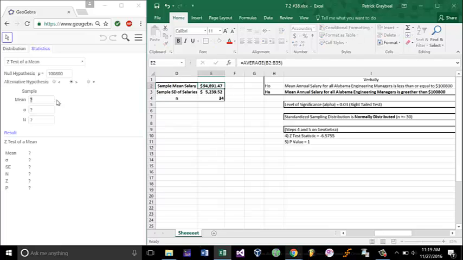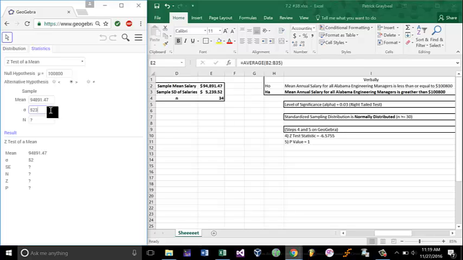$94,891.47, and the standard deviation of our sample is, we're assuming, close to the standard deviation of our population, since the sample size is greater than 30. This is from the previous chapter. And our sample size is 34. This will return to us that our test statistic is about -6.5, and our probability is going to be 1.